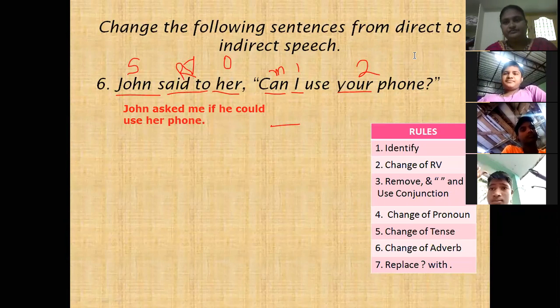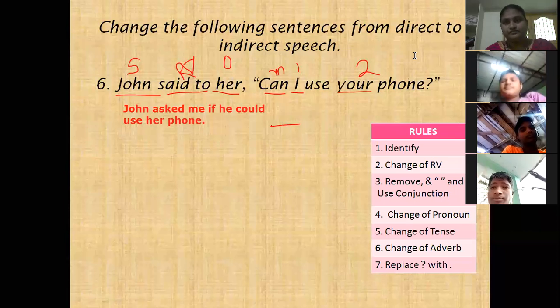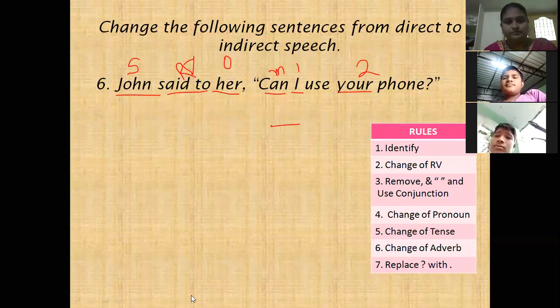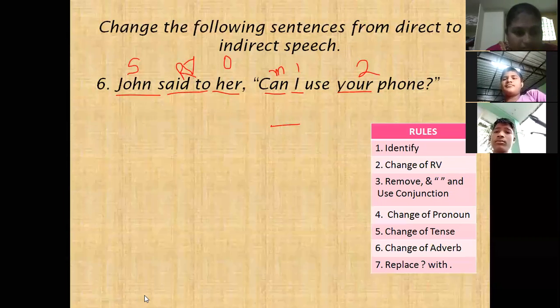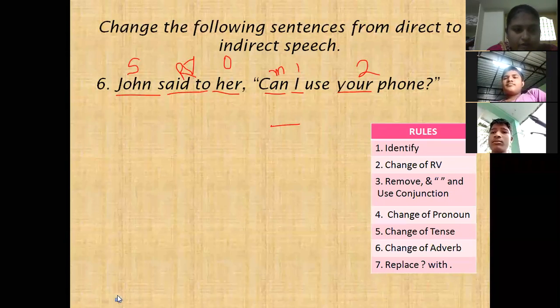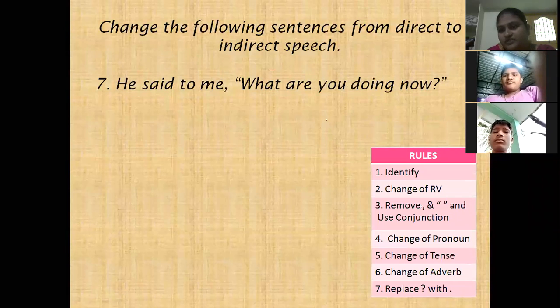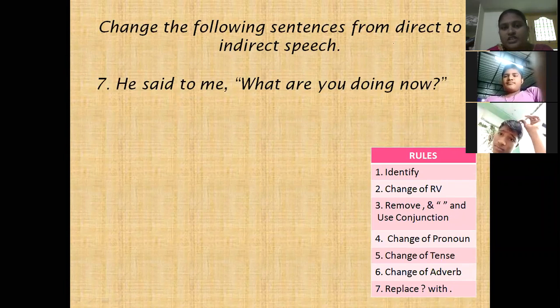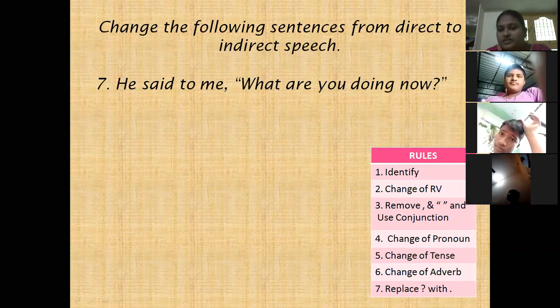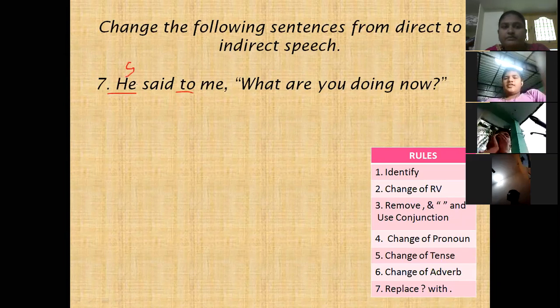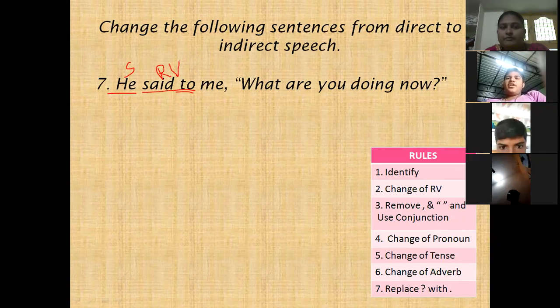Yes, next. Up to now we have discussed yes or no type questions. Now we are coming to WH form questions. Let me see how to change WH form questions. The same rules apply. First, identify: here he is the subject, said to is the reporting verb, and me is the object.